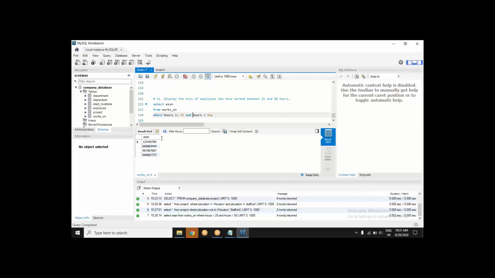If I choose it greater than equal to and less than equal to, let's see if it makes any difference. Actually, it is not making any difference. But what if it made the difference?